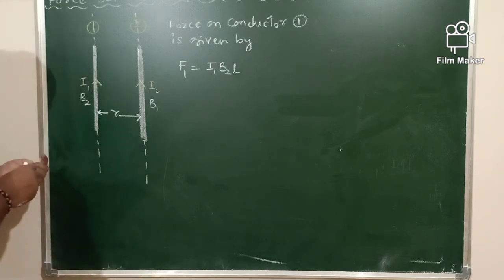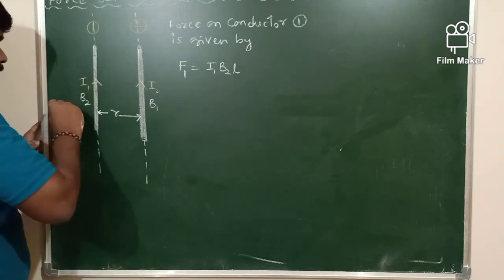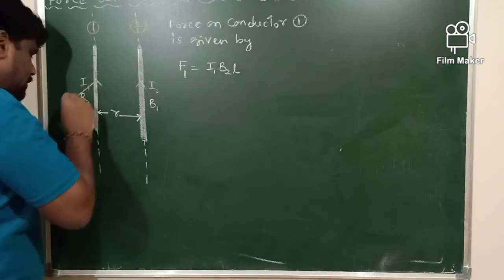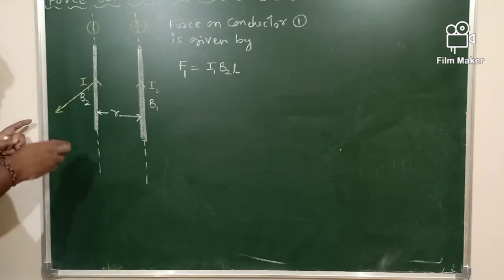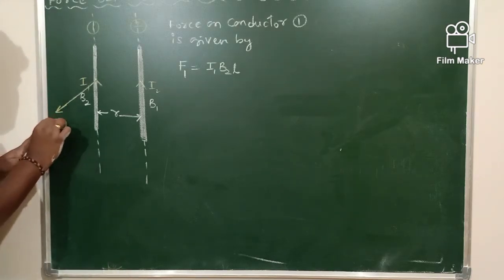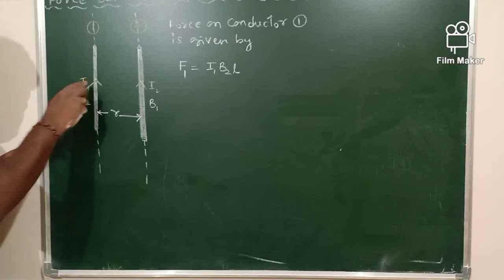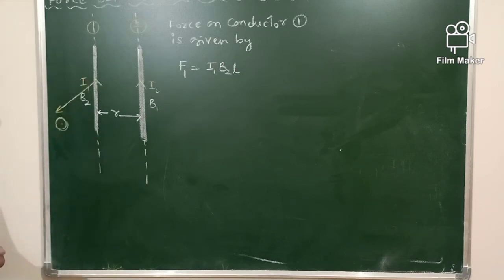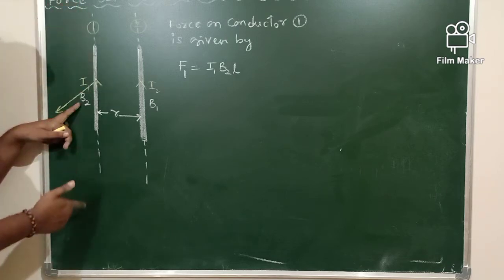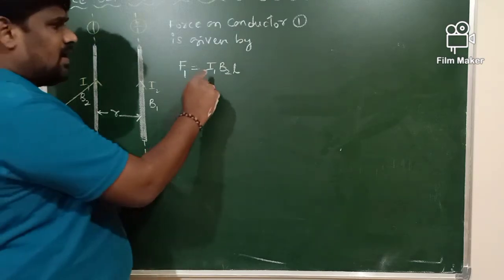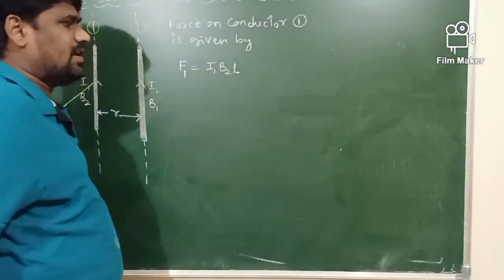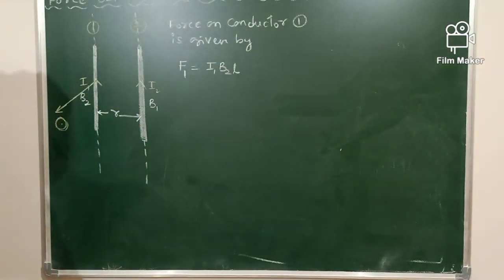As per the magnetic lines of force, this B2 is perpendicular to the plane of the board, and it is out of the board. Therefore, the direction of B2 is perpendicular to what? The direction of the conductor. Hence, theta equals 90 degrees, and sin 90 degrees is 1 here. Okay, how much is the force acting?